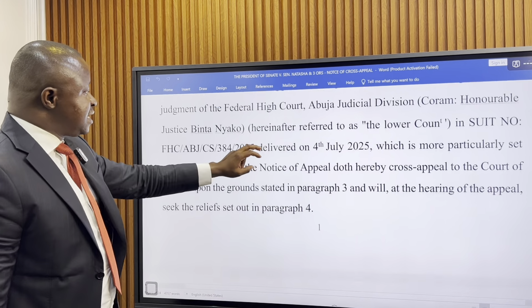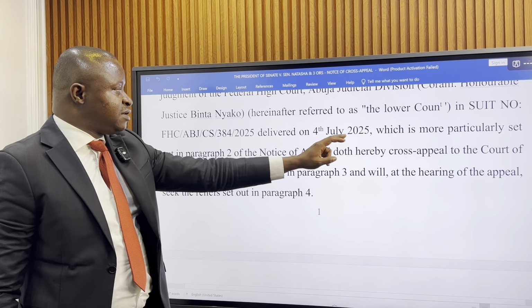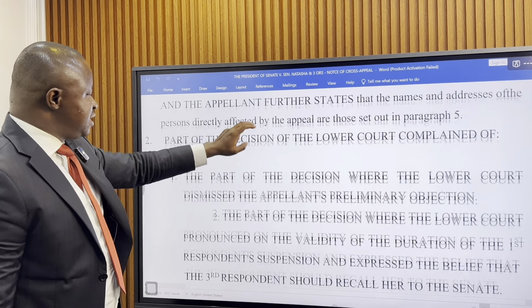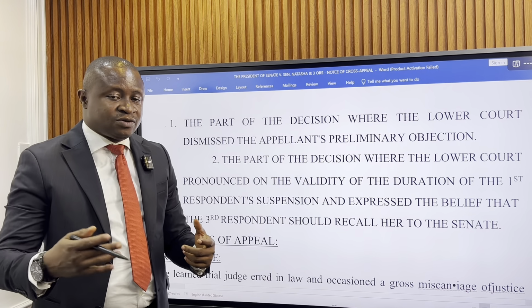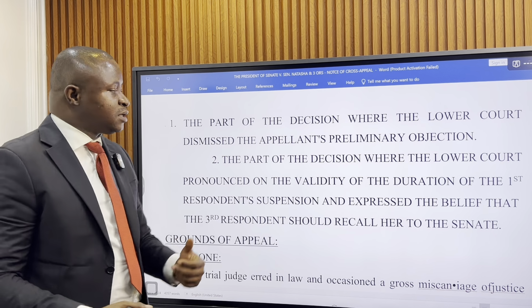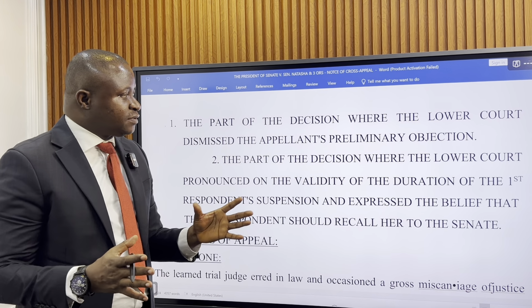Now, it's basically against the judgment of Honorable Justice Binta Nyako that was delivered on 4th July. And the cross appeal is not against the entire judgment, which means the Senate has accepted part of the judgment and has disagreed with part of the judgment. And that is why the appeal is against part of the judgment.